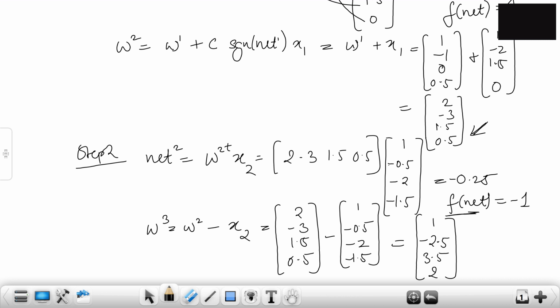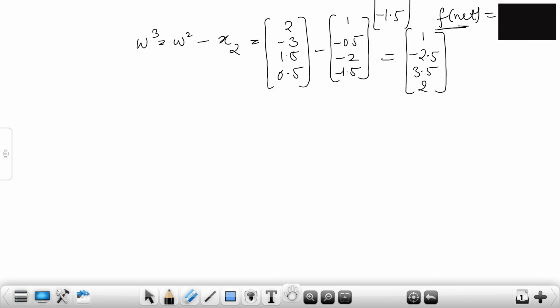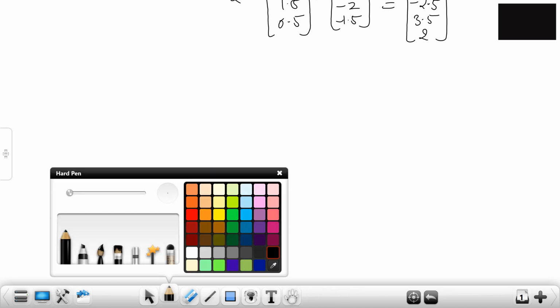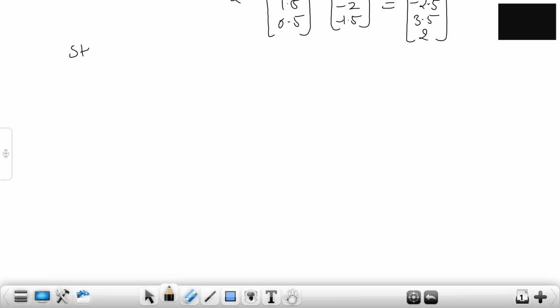We do step 2. Now going ahead to step 3. Okay? Now this is your W3 that we got. Right? Now we are going to use W4. So let's go to step 3. Okay, in step 3 what do we have? Net 3 equals W3T x3.